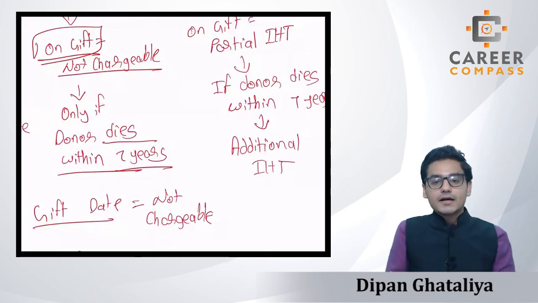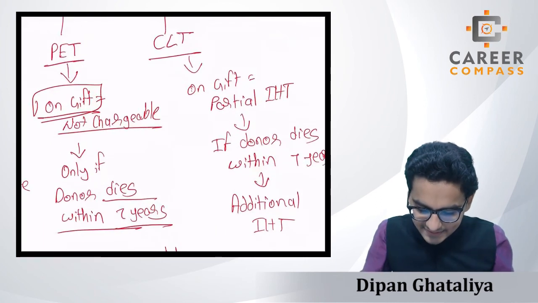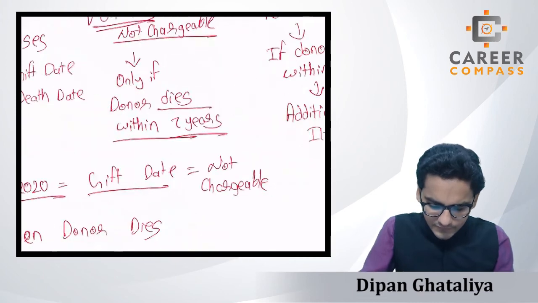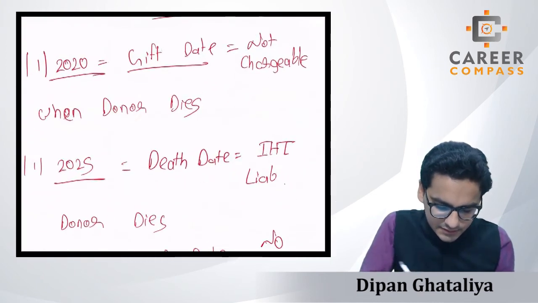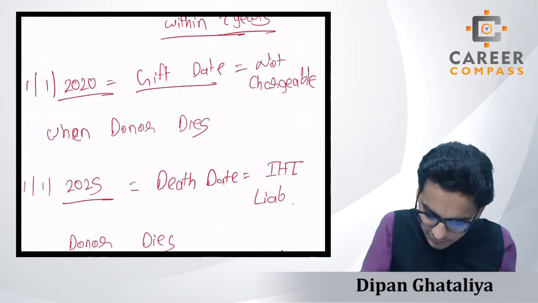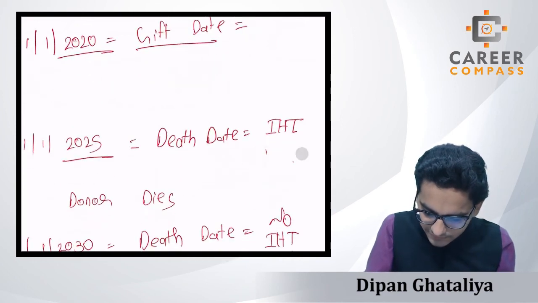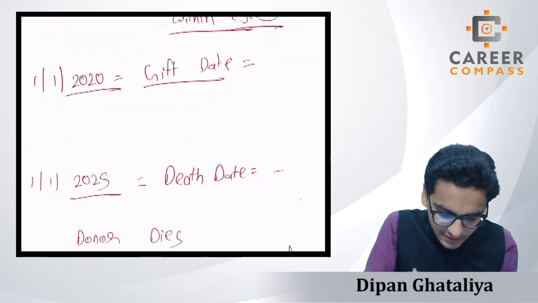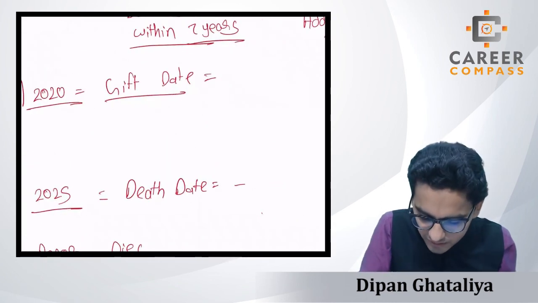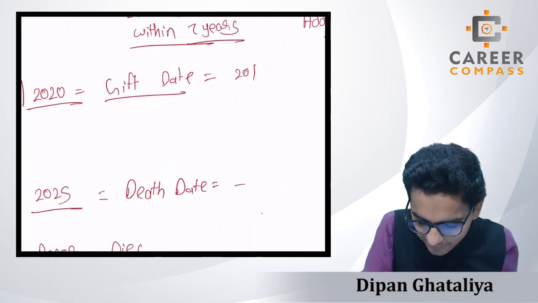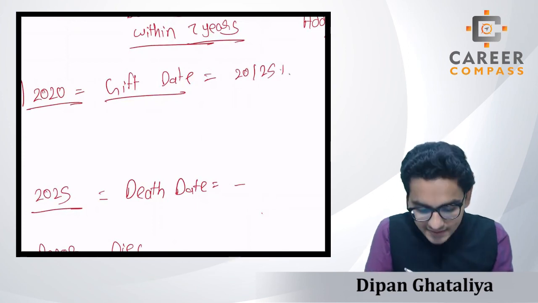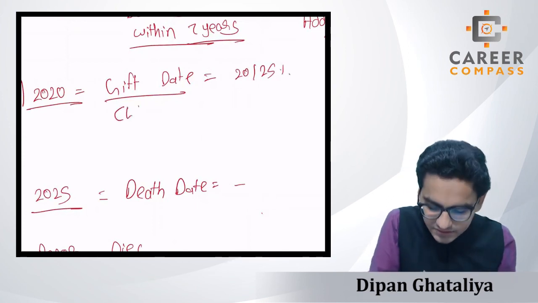Let's take an example, once again, on the 1st January 2020, that is our gift date. On the gift date, students, 20 or 25% IHT will arise if it is a CLT, right?